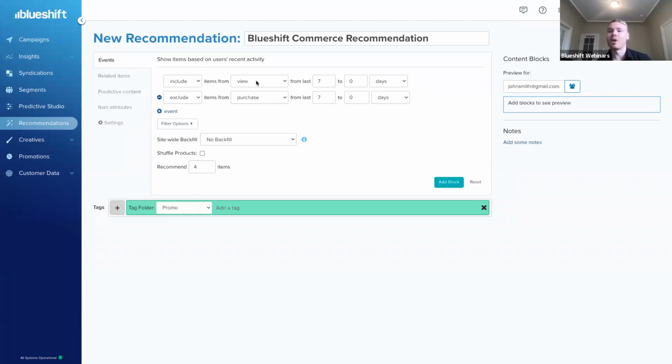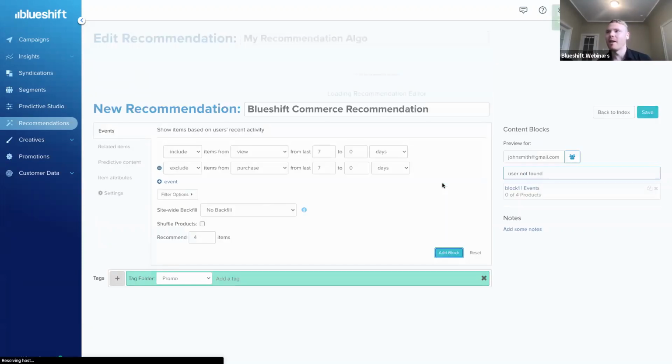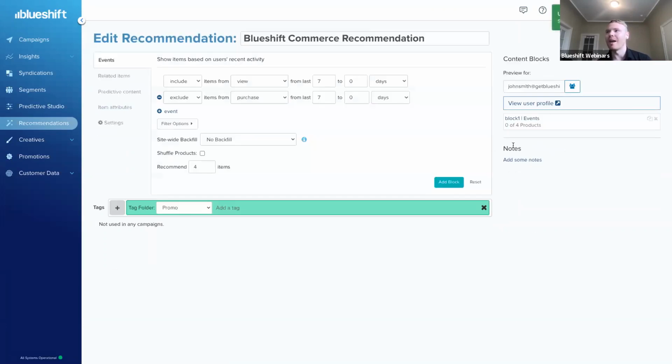And so these events here are completely customizable. Any sort of events you may have, so long as you can track them as an event, then we can use that as the basis for saying, well, Michael has viewed this item, but he has not purchased it. Let's recommend it. And then it's as simple as hitting this add block button. And the end result is going to be the items you see over here on the right-hand side. I see my good friend, John Smith, who I'm previewing this recommendation for, has not viewed any items that he didn't purchase.